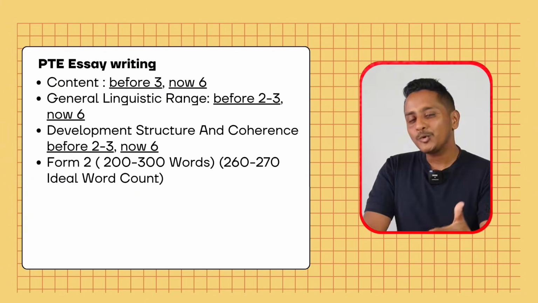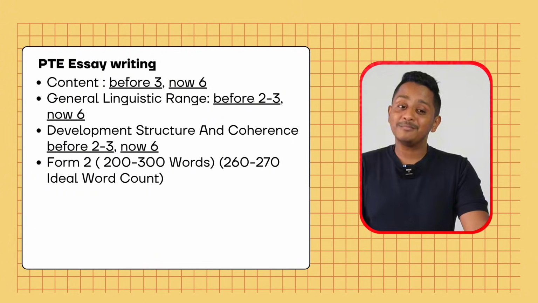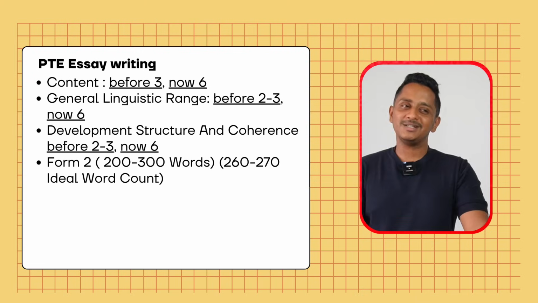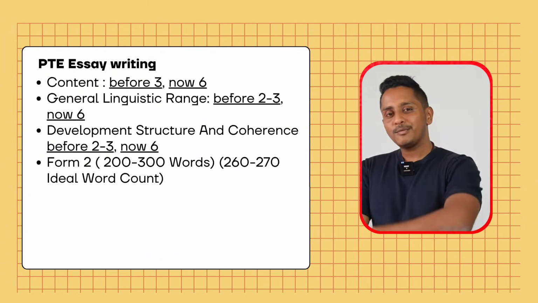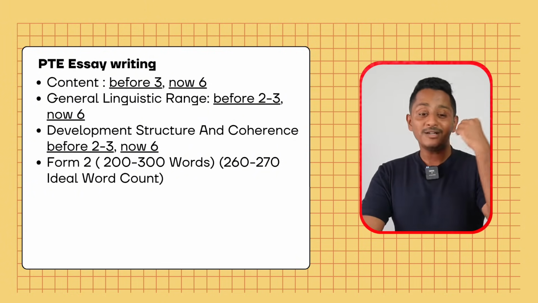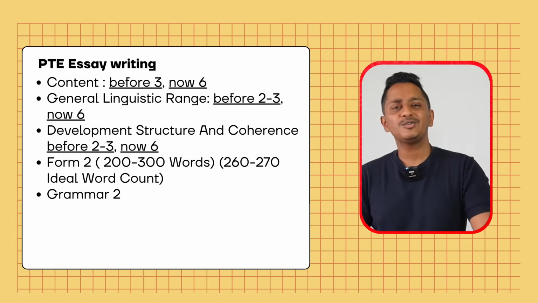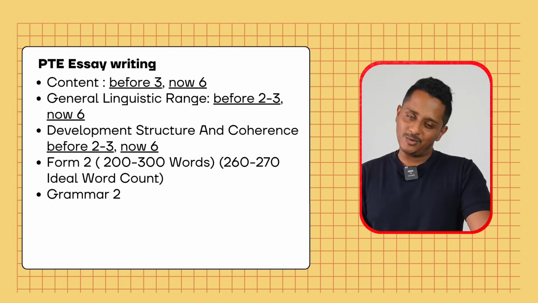Don't try 210, 220 because the content now is 6 marks. It's a high priority sub-module. So in order to get full marks for the content, yes, definitely you've got to write a little bit more. So try to write above 250 or 260, 270 words. That would be ideal. Grammar is 2 marks. Your basic grammar should be perfect. If you have problems in the grammar, again, these 2 marks you're going to lose.